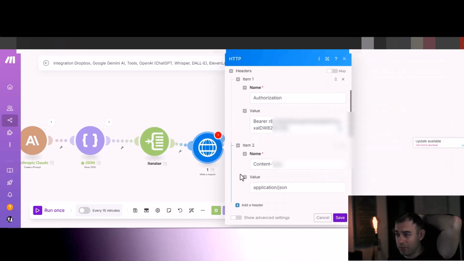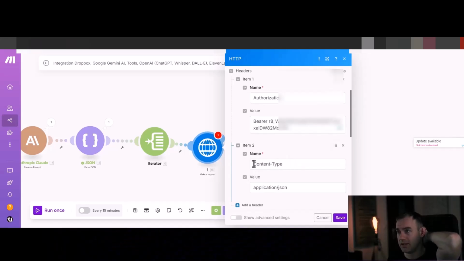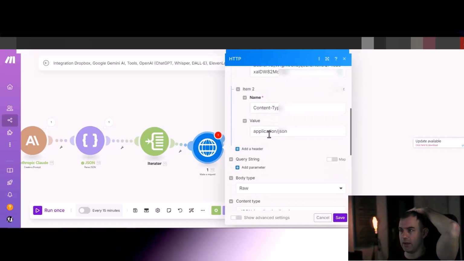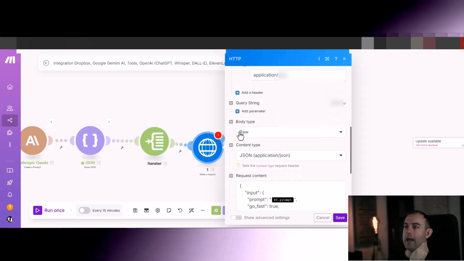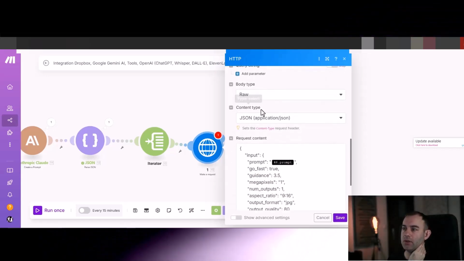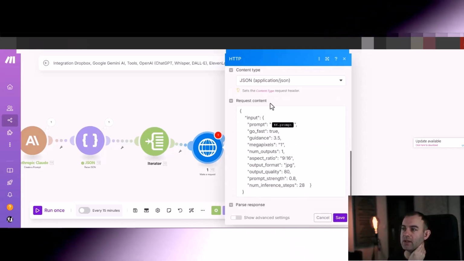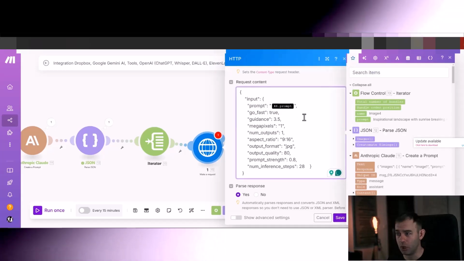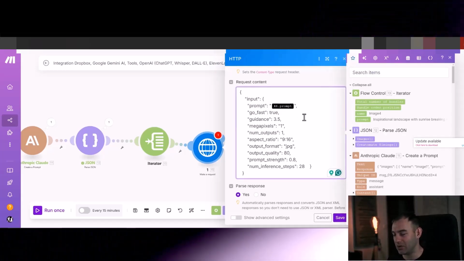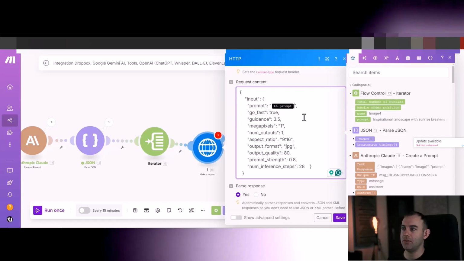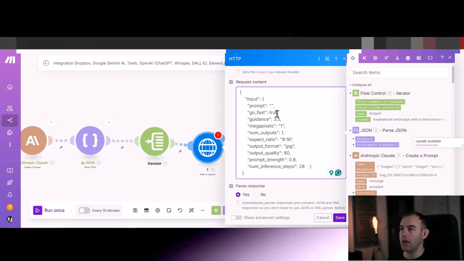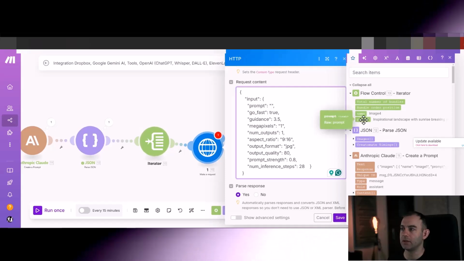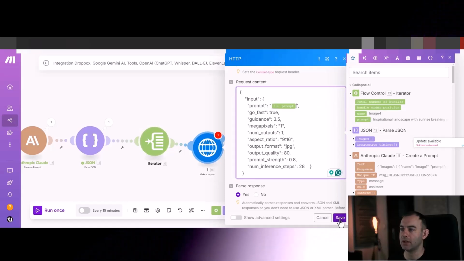Now the name is Content-Type for the second item in your header, and just put the value application/JSON, and for the body type put raw, content type JSON. And now the request content. Again, this is all of the settings for the model. Feel free to just copy it from me or just pause the video and type it if you've got time for that. For the prompt, the prompt that we want is coming from the iterator. So just map that and click save.